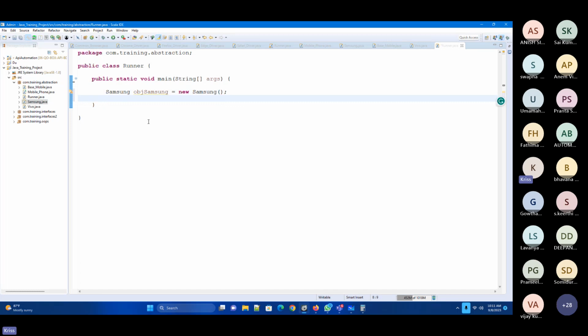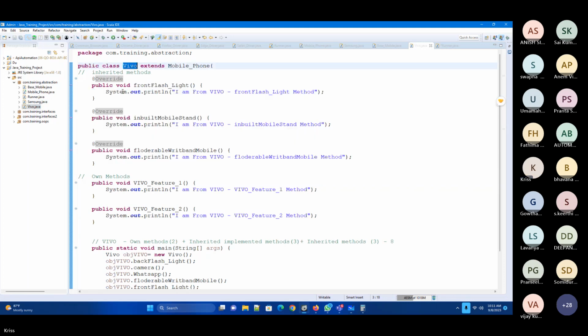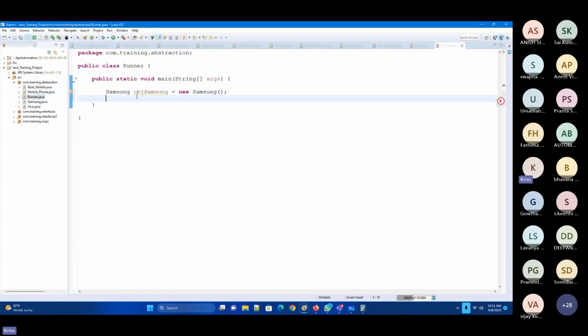Okay. So now I'll take Vivo also to this runner file. Okay. Now with this object, how many methods can I call? And with this object, how many methods can I call? 8 methods. 8, sir.